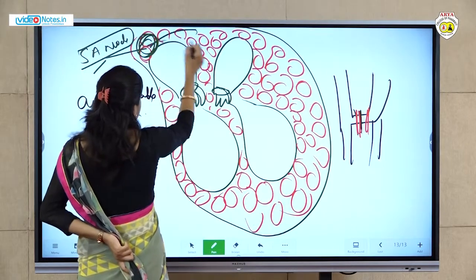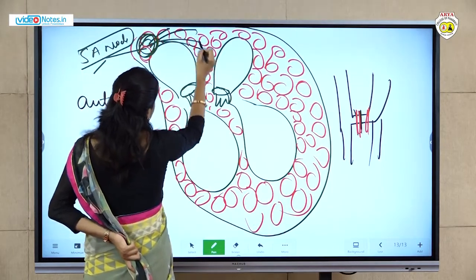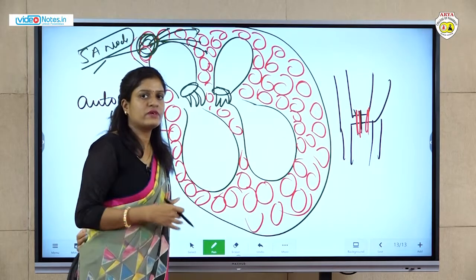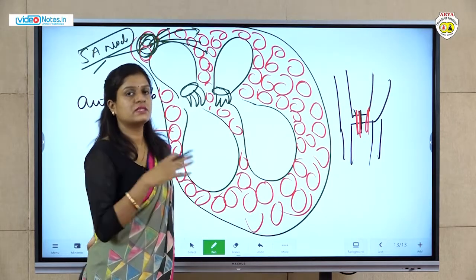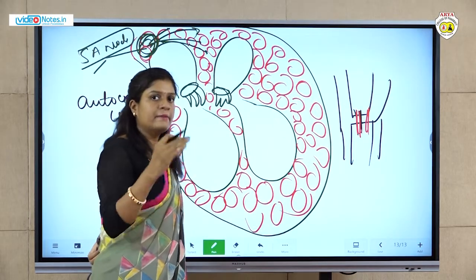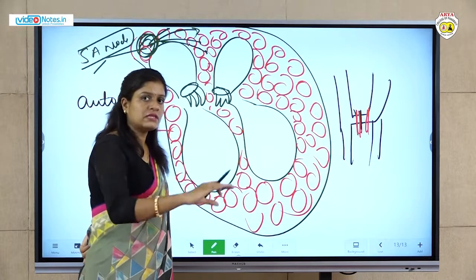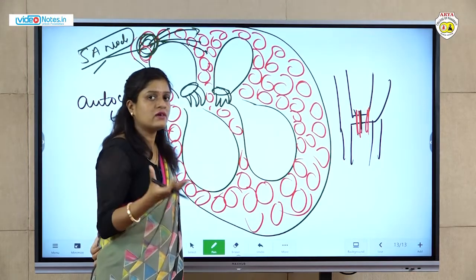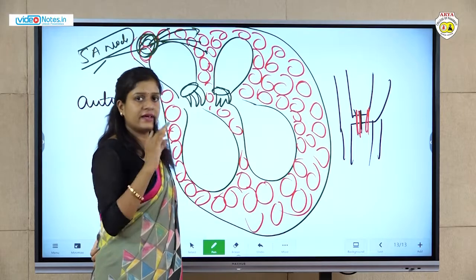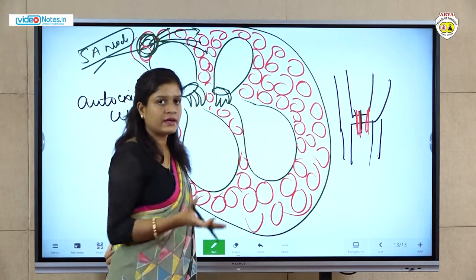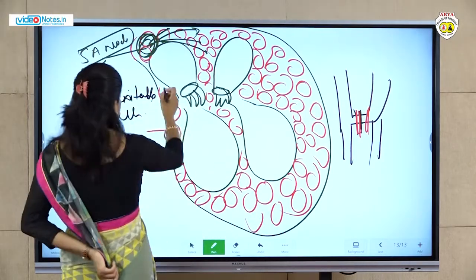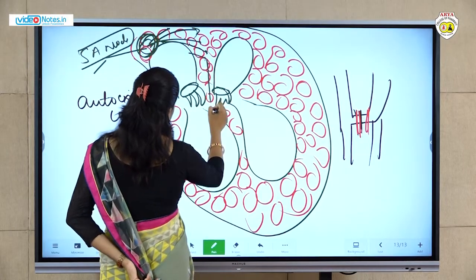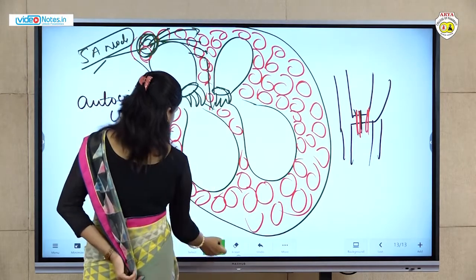It will generate the impulse, and as we know, the cardiac muscle cells are interconnected with the help of intercalated discs, and gap junctions are present which pass the impulse from one cell to another cell, and the whole part of the heart gets contracted. The message goes from one cell to another, and then the message reaches towards the downside.